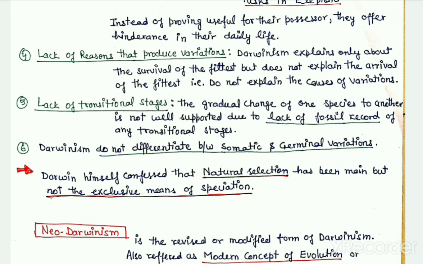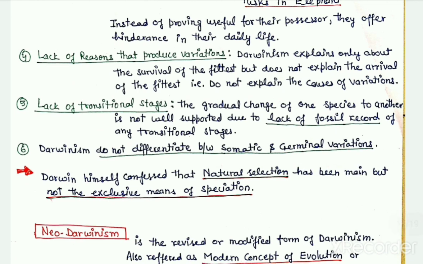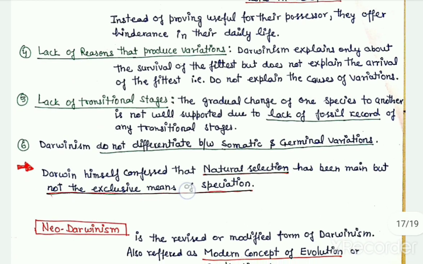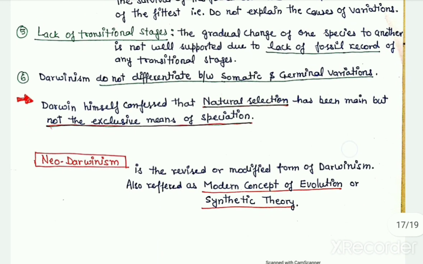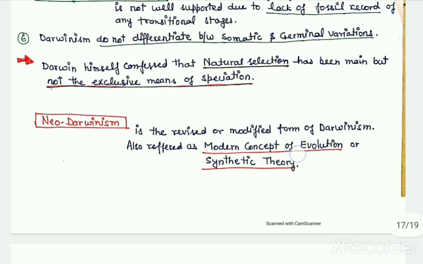Although Darwin himself confessed that natural selection has been the main but not the exclusive means for speciation. And like Lamarckism, Darwinism was also revised, and its modified form is termed Neo-Darwinism. And about Neo-Darwinism, we will study in detail in one of our coming lectures.